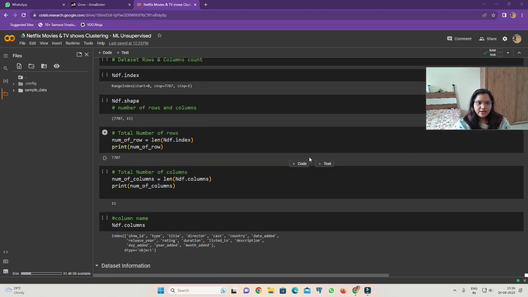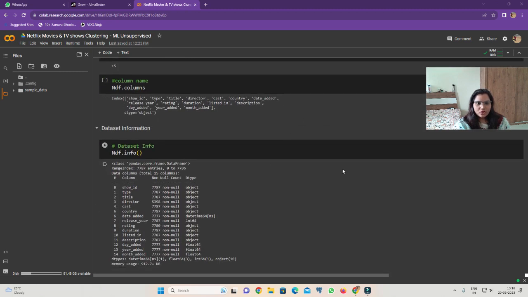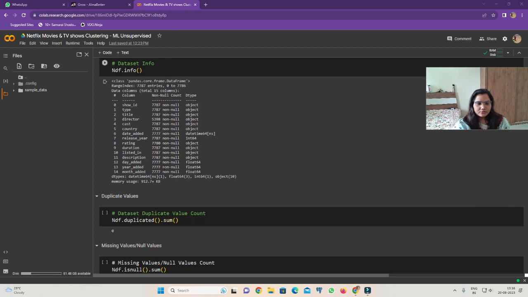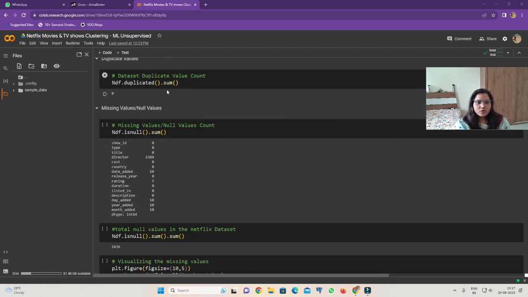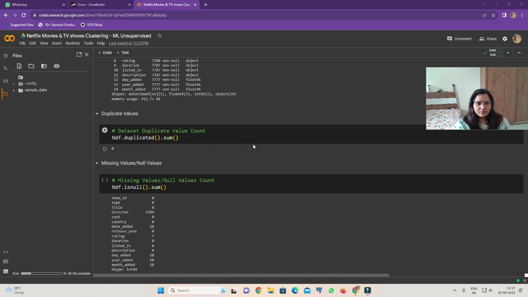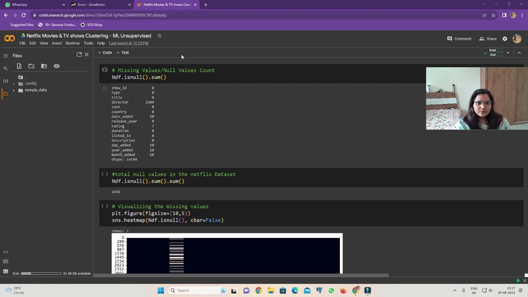So we have 7787 rows and 15 columns. Here we get the column names. Then we get the information about our data like floats, integers, objects, etc., and memory usage. So here we find duplicate values, but we get 0 duplicate values.